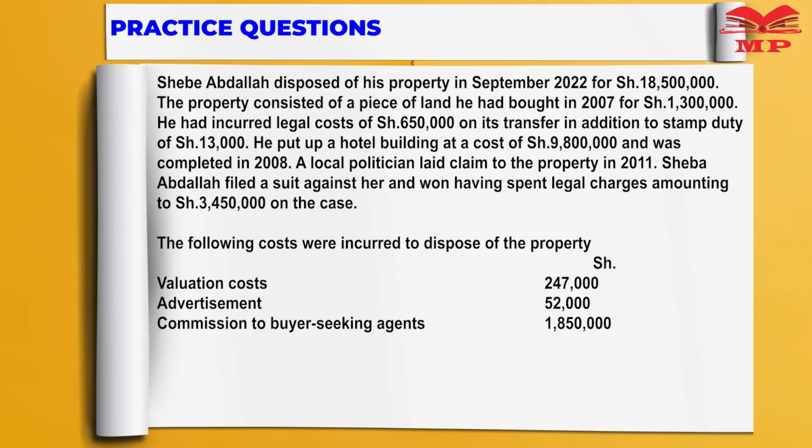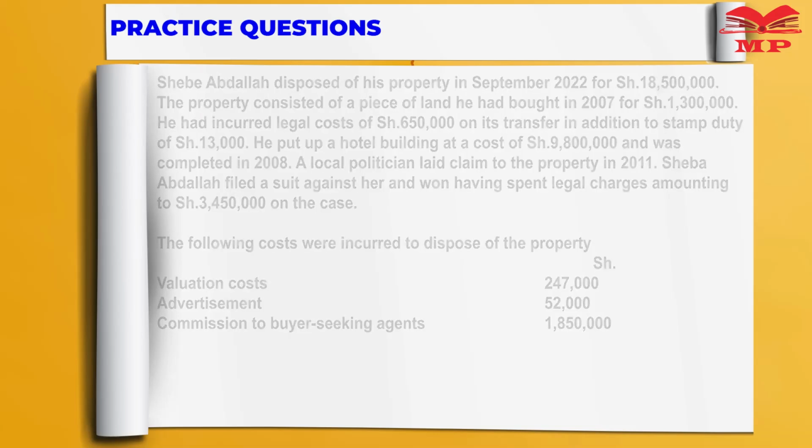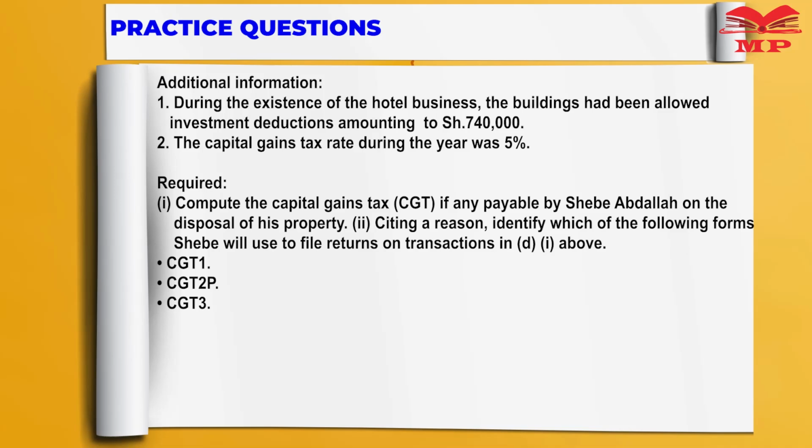A local politician laid claim to the property in 2011. Shebe Abdara filed a suit against her and won, having spent legal charges of 3,450,000 on the case. The following costs were incurred to dispose of the property: valuation costs, advertisement, commission to the buyer-seeking agents. Additional information: during the existence of the hotel business, the buildings had been allowed investment deduction amounting to 740,000. The capital gain tax rate during the year was 5%. So we are required to compute the capital gain tax, CGT, if any, by Shebe Abdara on the disposed property.